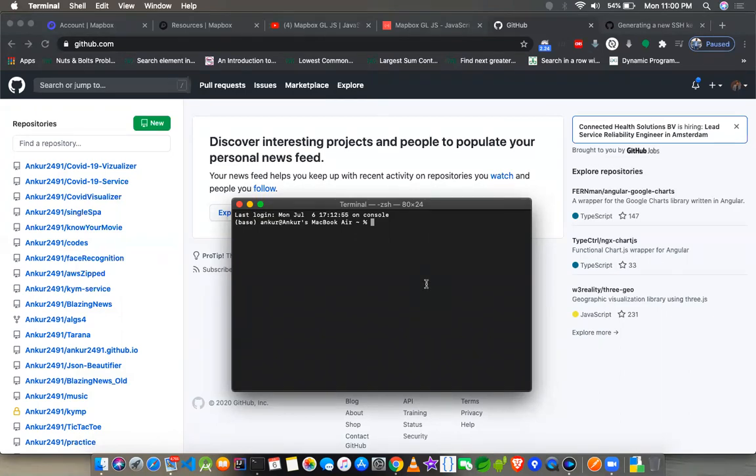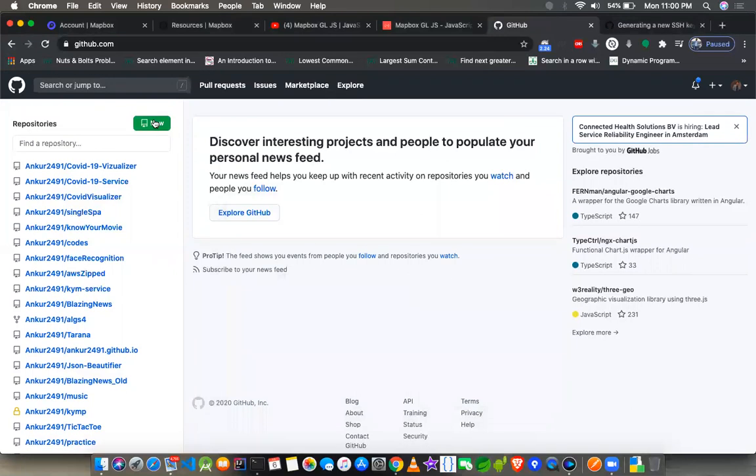In this case it is my system that I'm working on. I don't actually write the code on GitHub, so the first step would definitely have to be the system. However, there are two different processes to create a repo. The first process, which is very simple, very easy to do, is by going ahead and creating a new repository.